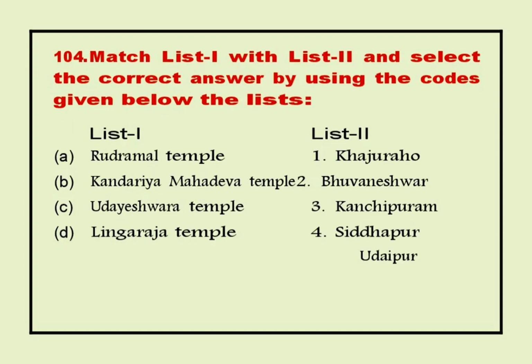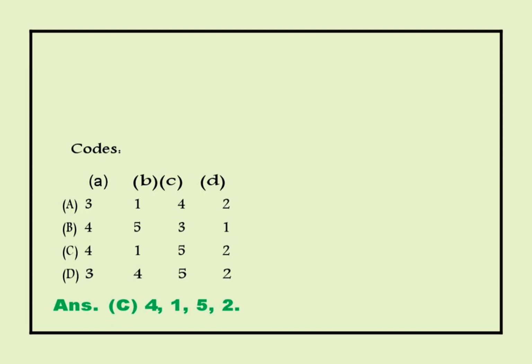104. Match List 1 with List 2 and select the correct answer using the codes given below the lists. List 1, List 2. A. Rudramal Temple, 1. Khajuraho. B. Kandariya Mahadev Temple, 2. Bhubaneswar. C. Udayeshwara Temple, 3. Kanchipuram. D. Lingaraja Temple, 4. Siddhapur. 5. Udaipur. Codes. Answer. C. 4, 1, 5, 2.